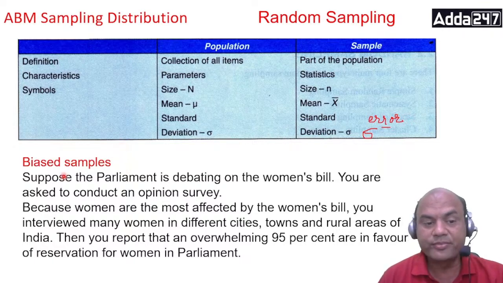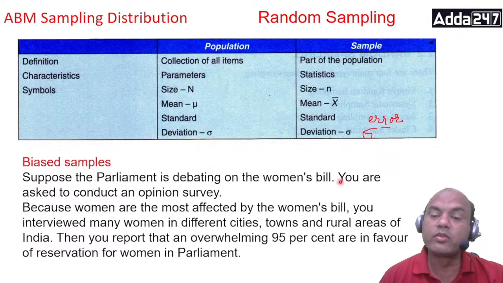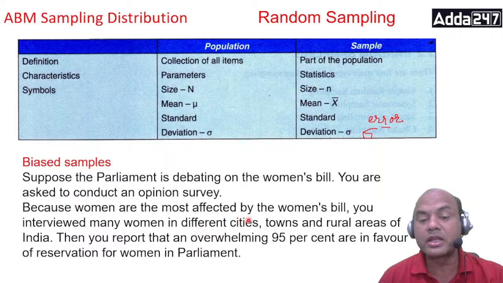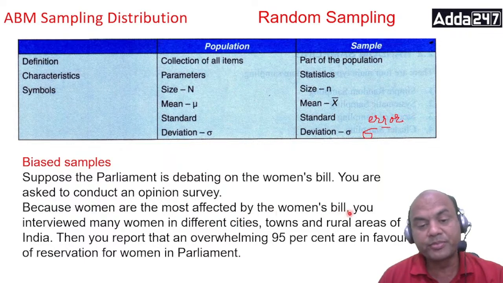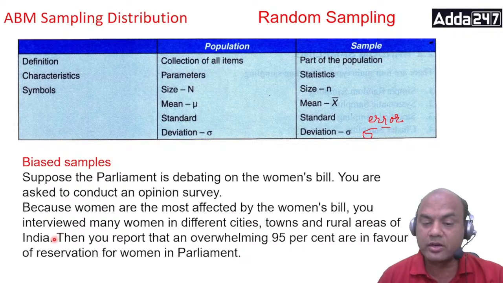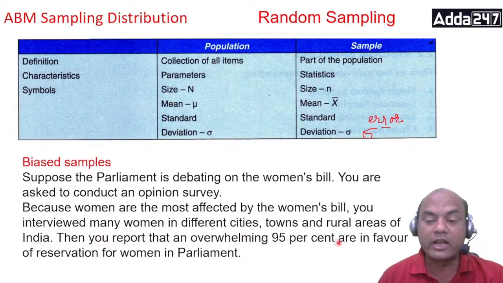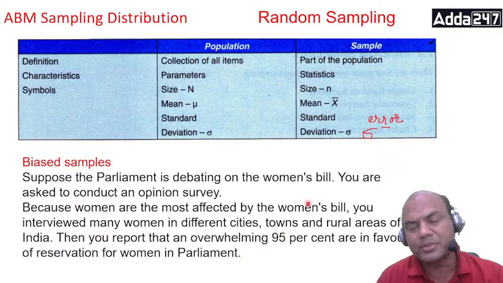Suppose the parliament is debating the women's bill. You are asked to conduct an opinion survey. Because women are most affected by the women's bill, you interviewed many women in different cities, towns and rural areas of India. Then you report that an overwhelming 95% are in favor of the reservation in the women's bill. Now that is bias sampling.